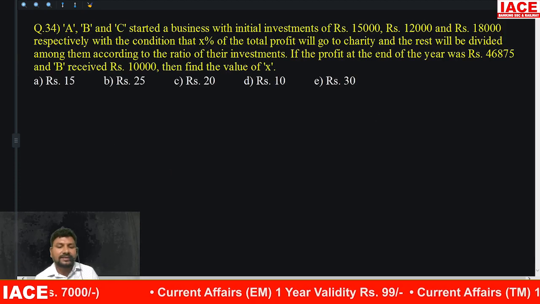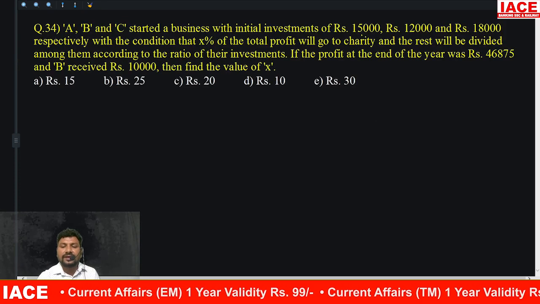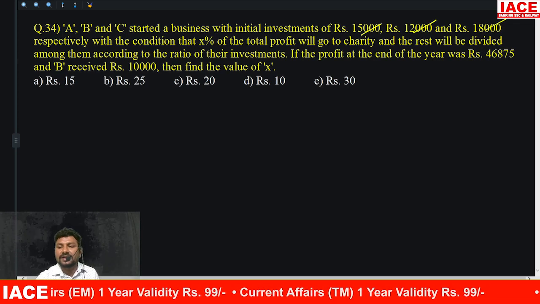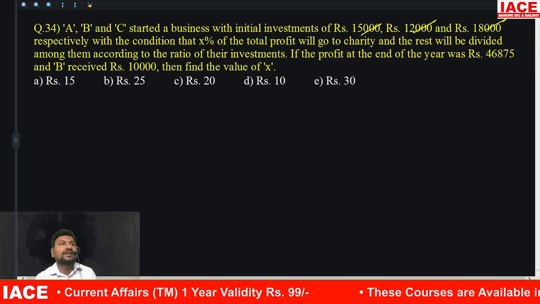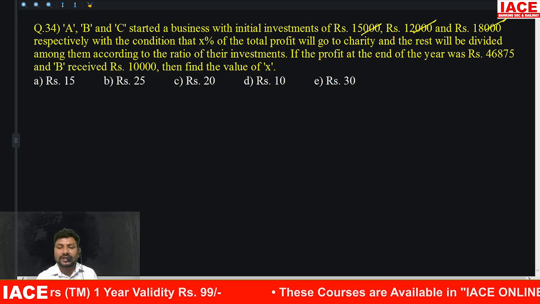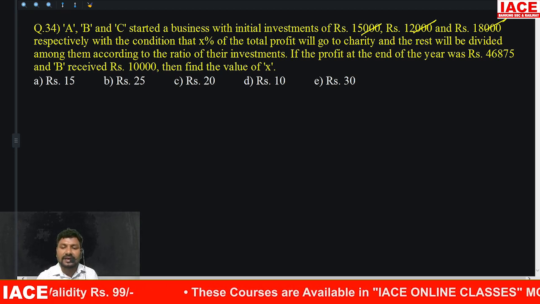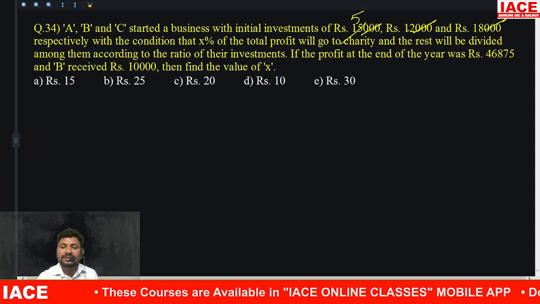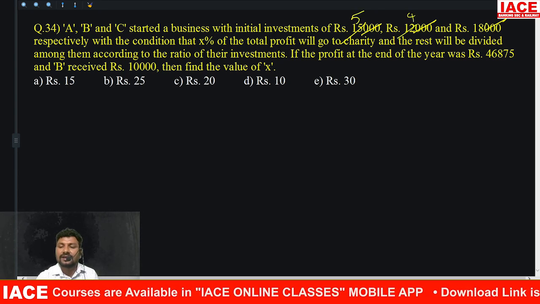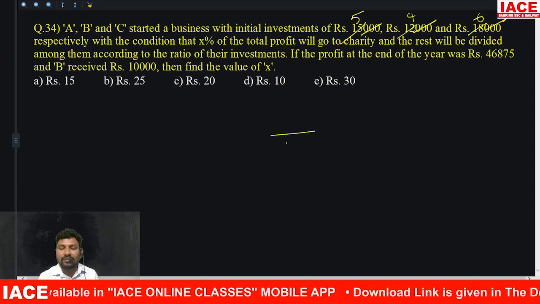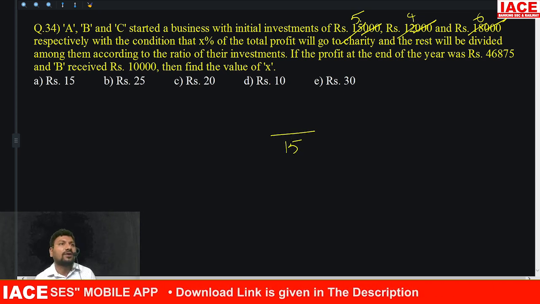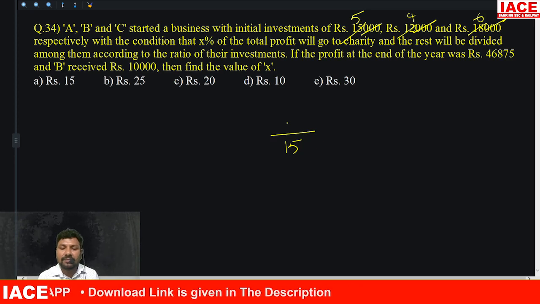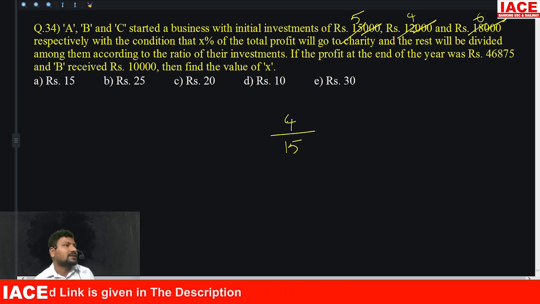ABC started a business with initial investments of 15,000, 12,000 and 18,000. Their investments become 15:12:18. This can also be cancelled with the table of 3. 3 five times, 3 four times, 3 six times. Totally how many parts? 6 plus 4 plus 5 equals 15 parts. In this, B's profit is mentioned. B's profit is how many parts? 4 by 15.